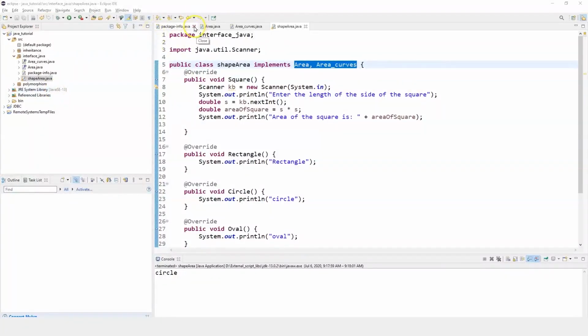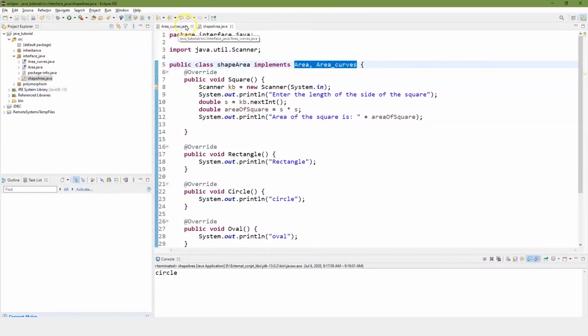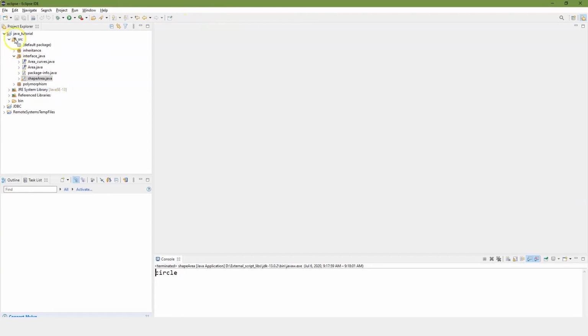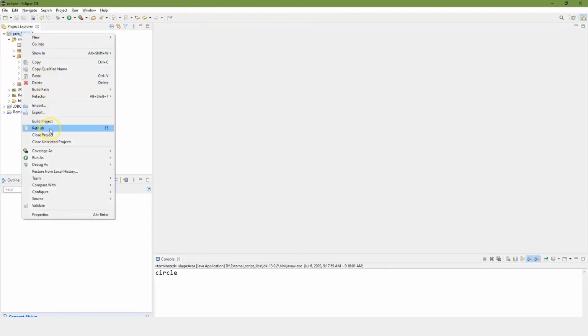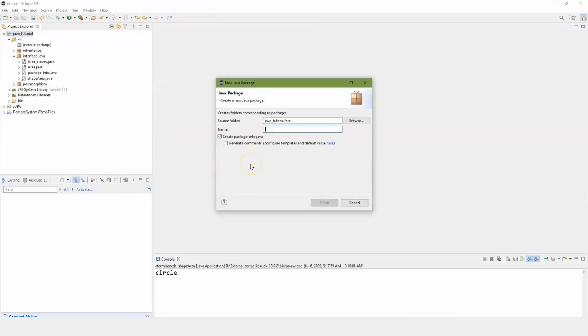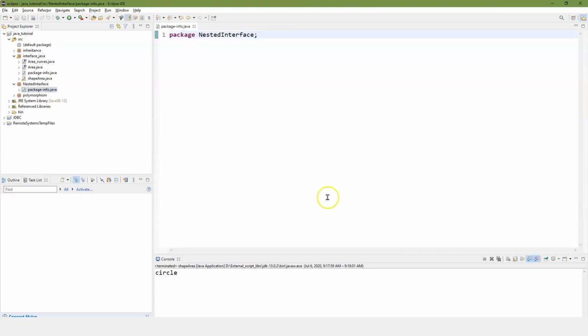And let's go back into here, a little play area. Let me just close these out real quick. And let's go ahead and add another package in, and we'll do new package. And we're going to call this, well, instead of interface, let's call it nested interface. There we go, our nested interface package. Finish. And once we're underneath this package, we want to go ahead and add in an interface.